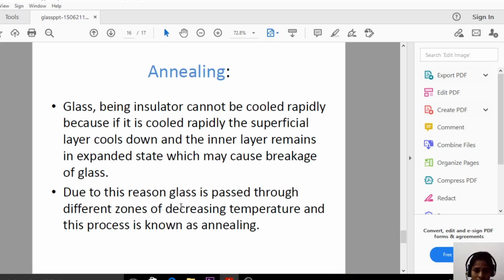So due to this reason, glass is passed through different zones of decreasing temperature, and this process is known as the annealing process. Gradually we are decreasing the temperature, so we are passing the glass into chambers with gradually decreasing temperature. Like that we are slowly cooling the material to get the desired shape. That is the annealing process.